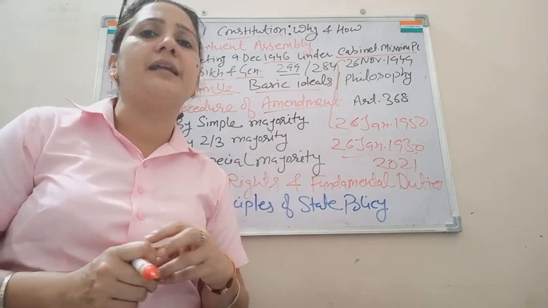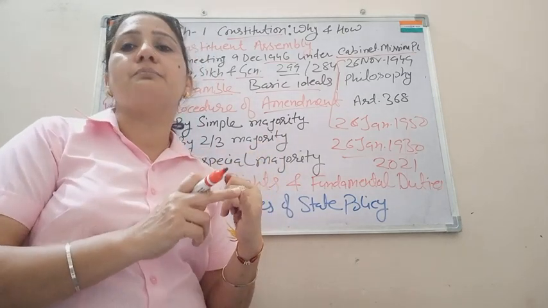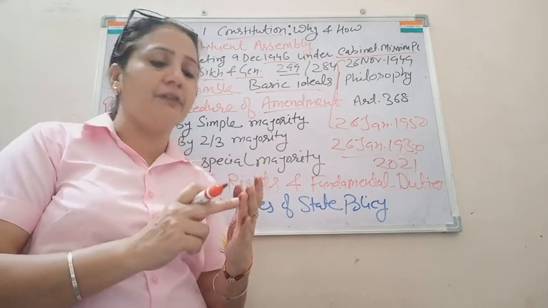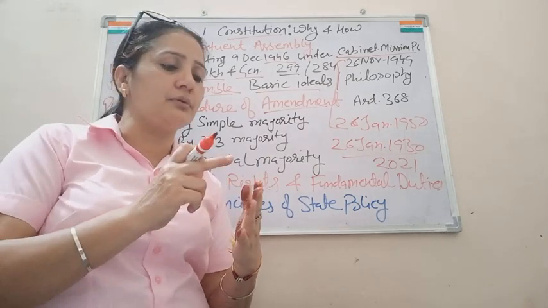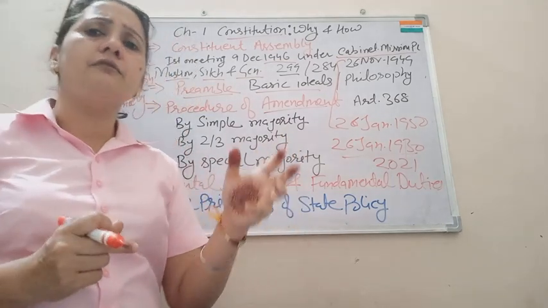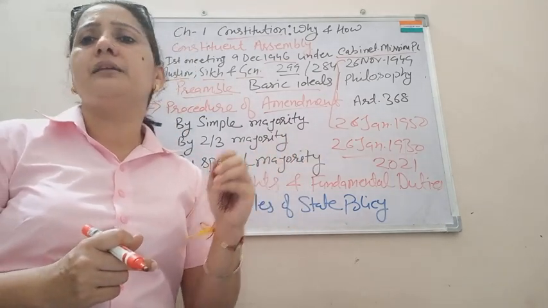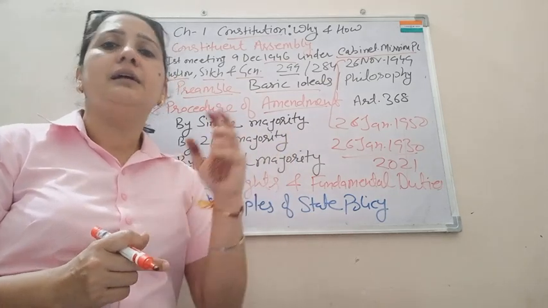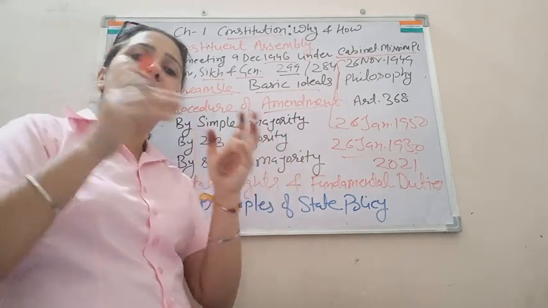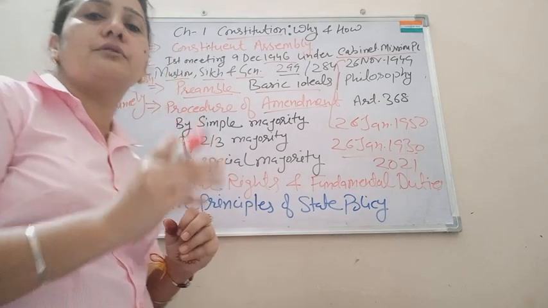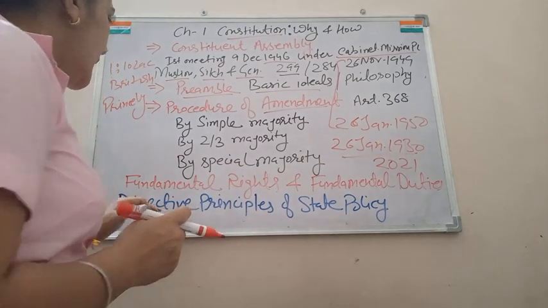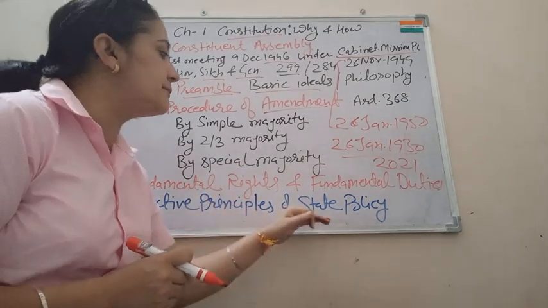Earlier we had 10 fundamental duties, like to respect our constitution, to maintain the fraternity or brotherhood feeling, to respect our national anthem, to respect our national flag. These are some of the fundamental duties. Now we have one more fundamental duty added, so in total we now have 11 fundamental duties. As fundamental rights are important, in the same way fundamental duties are also very important for a bona fide citizen of any country.